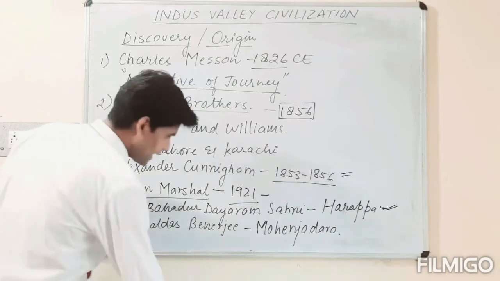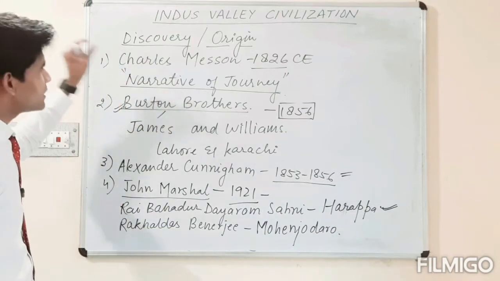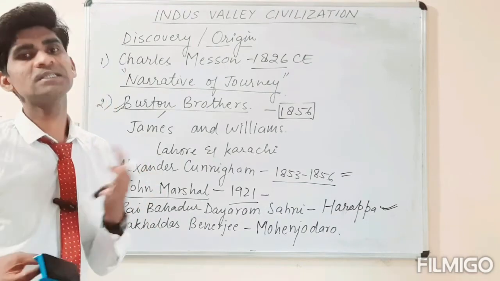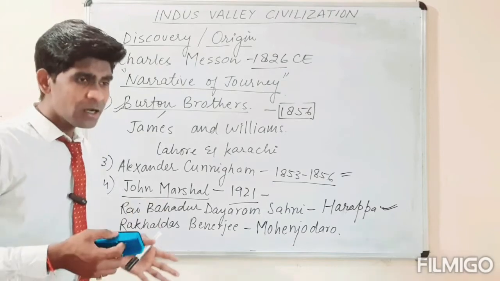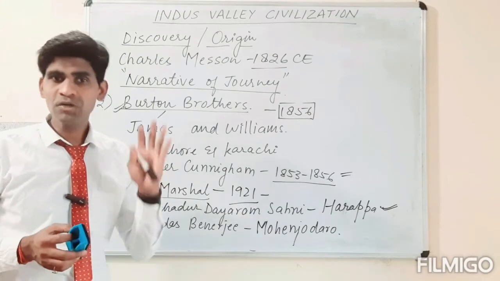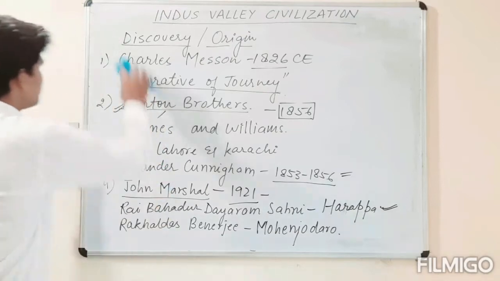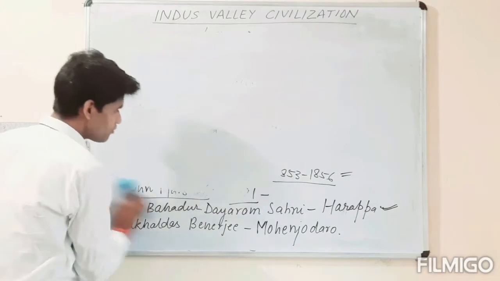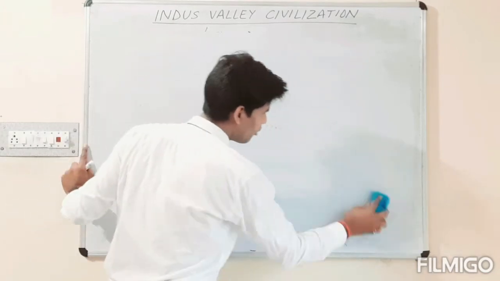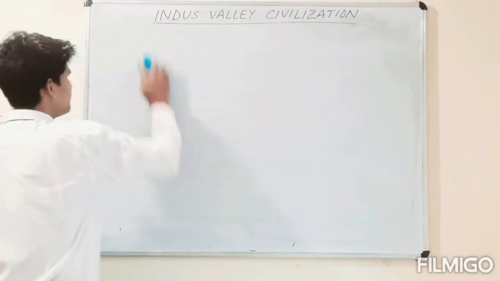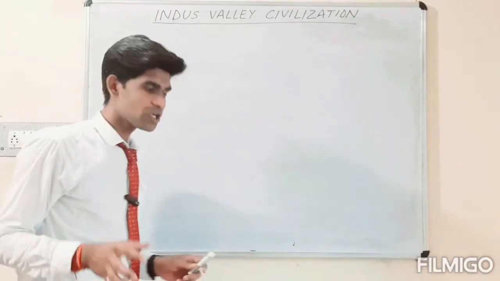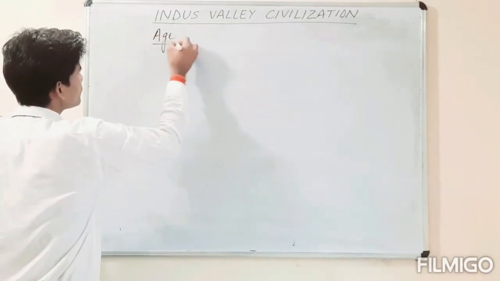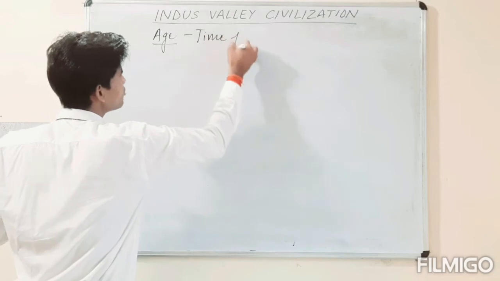Now, the second point to be covered for this Indus Valley civilization is the time period or age of the civilization, meaning during which time this civilization existed. We have some points from different historians who gave some dates or durations of the interval of time in which that civilization existed, the duration or age, we can say the time period of the civilization also.